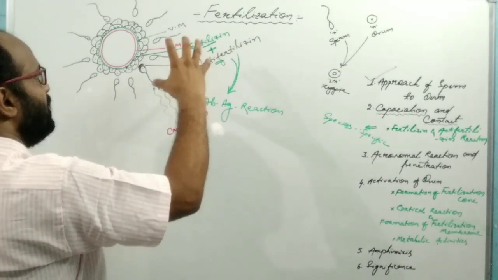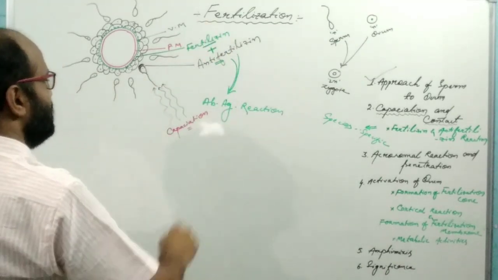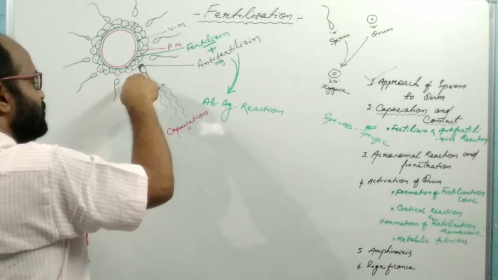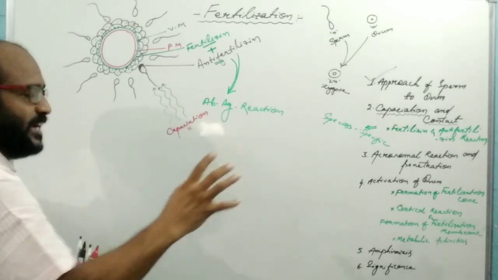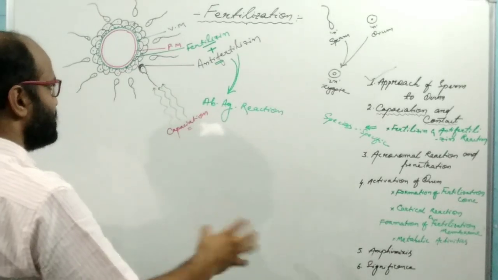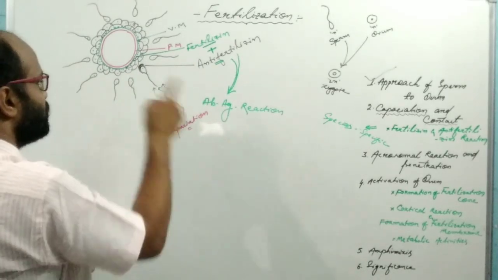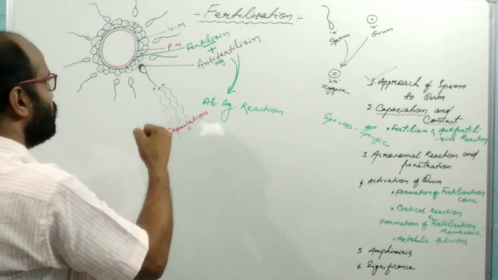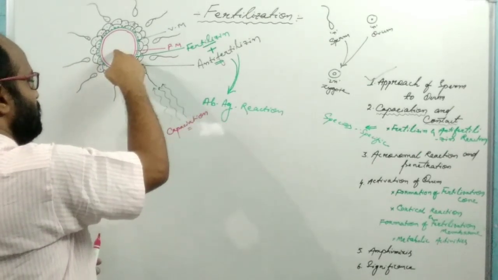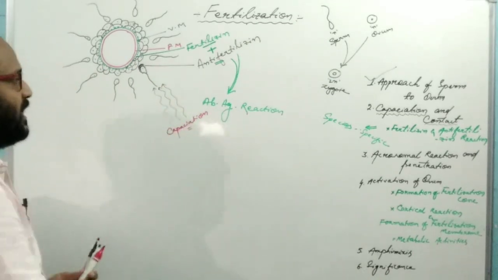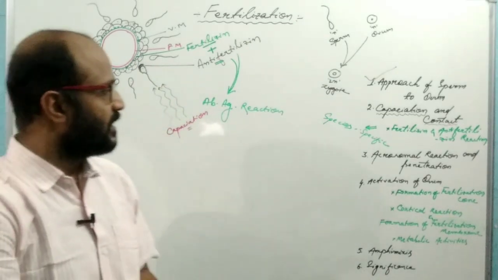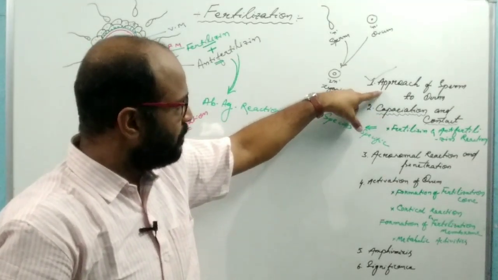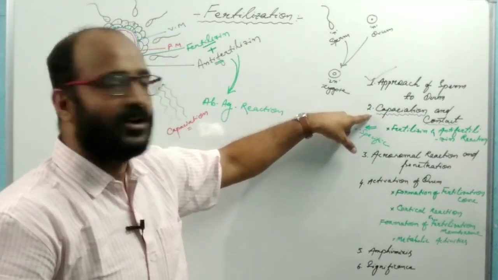Then after its completion, some changes take place in the sperm, which provide the sperm the ability to fuse with the ovum. This is known as capacitation. So first is the approach of the sperm to the ovum, then capacitation and contact.